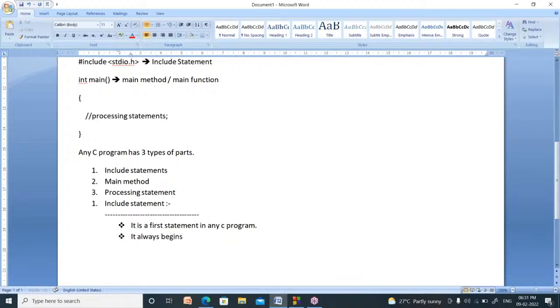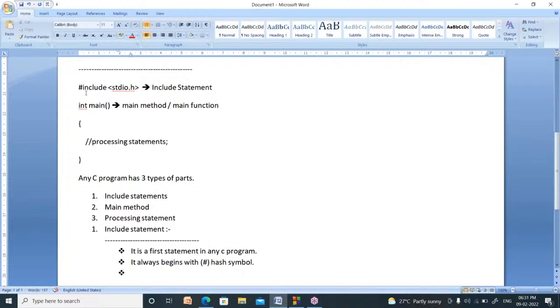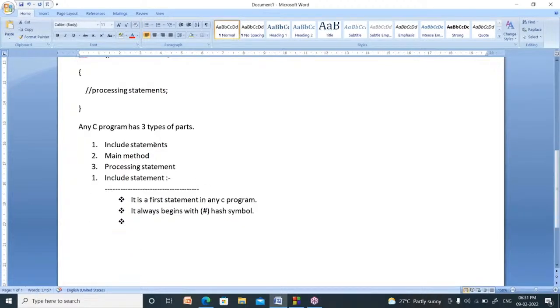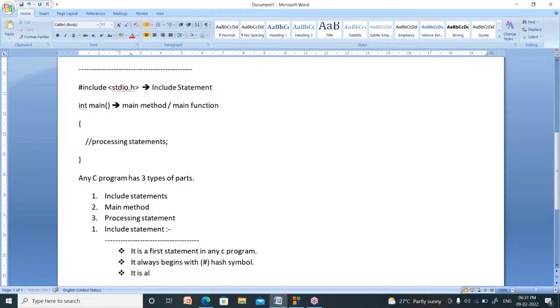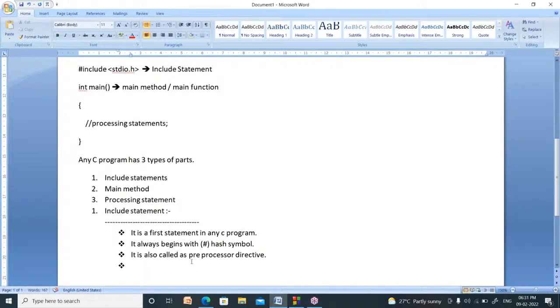It always begins with this symbol. The name of this symbol is hash. Hash symbol. We can call this a preprocessor directive. So it is also called a preprocessor directive. Now what is the meaning of preprocessor? In 10th class you have a final examination. Before that we have a pre-final examination. Pre means prior, before the main, right?